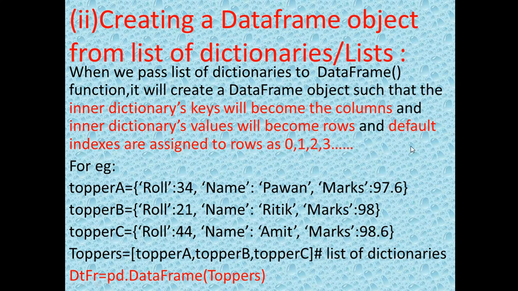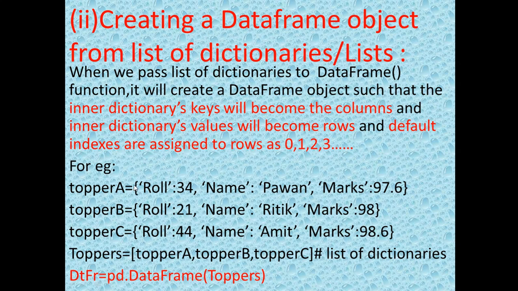That means here we are creating the data frame with the help of a list of dictionaries. It means the data frame is not based on one dictionary, but is a collection of dictionaries. So here we will see an example: topperA, roll, name, marks. topperA is the name of the dictionary or the name of the list.